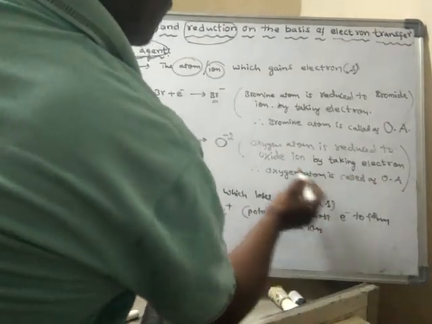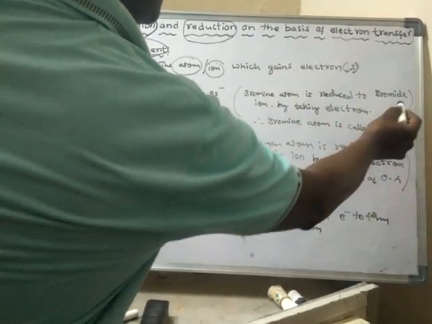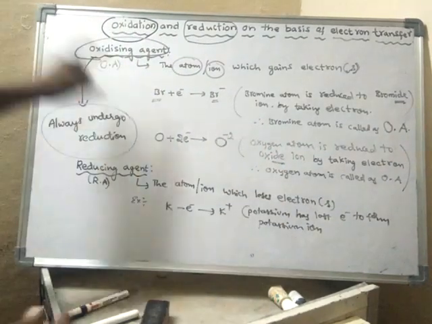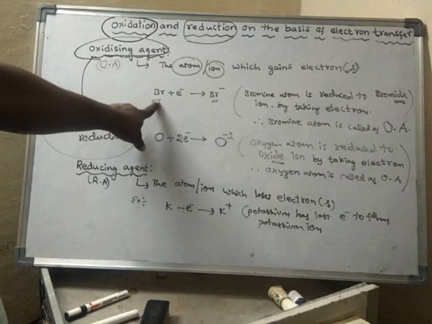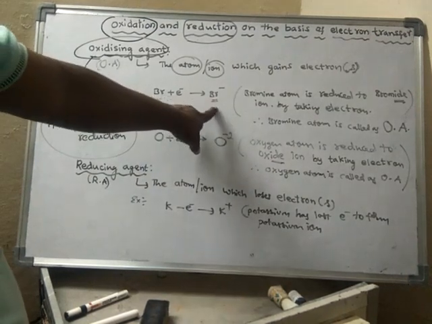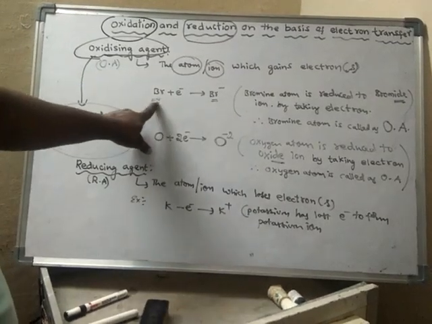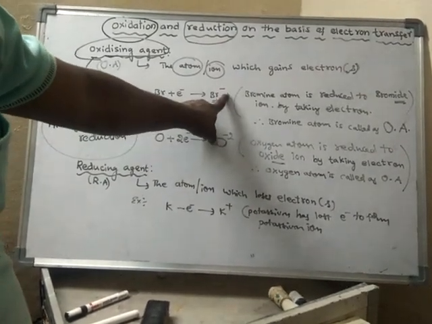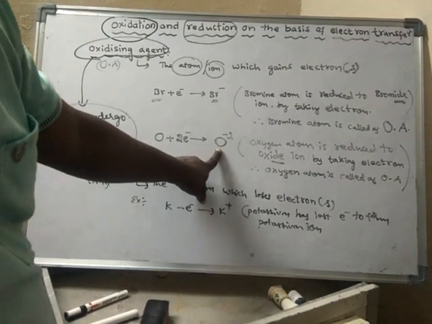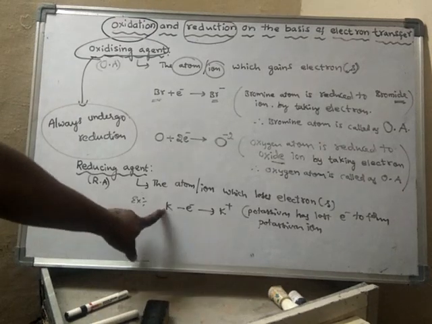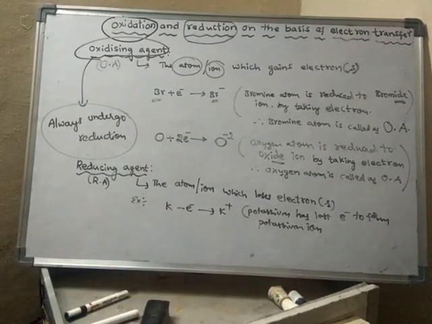Here, ide means negative ion. See, bromine is converted into bromide. This is a non-metal. Non-metal generally converts into negative ion, so the negative ion form of a non-metal is said to be ide. Oxygen's negative ion is oxide. But in case of positive ions, we should not mention them as ides.